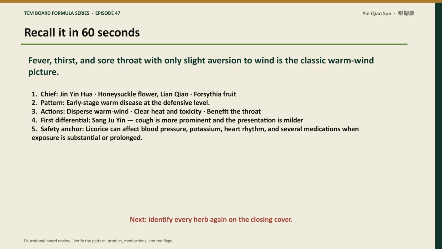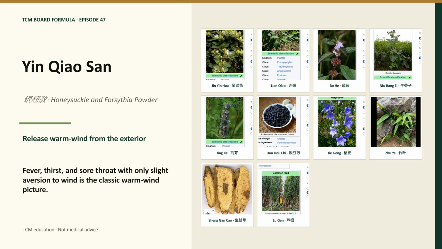First differential, Sang Ju Yin, a look-alike: cough is more prominent and the presentation is milder. Say these points aloud before moving to the final cover. Here is the complete ingredient cover again. Name each herb from its image, then state the pattern, actions, and top differential.